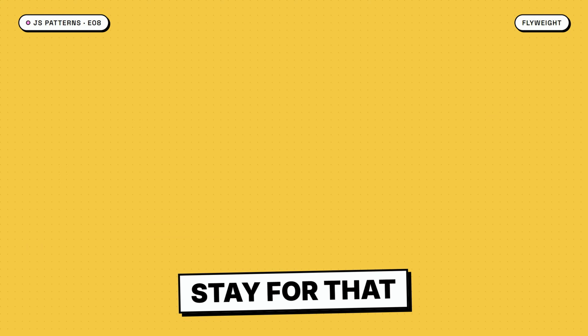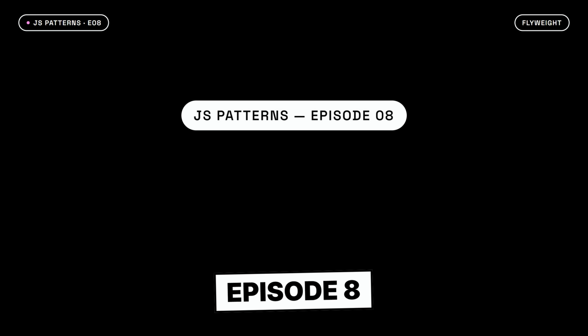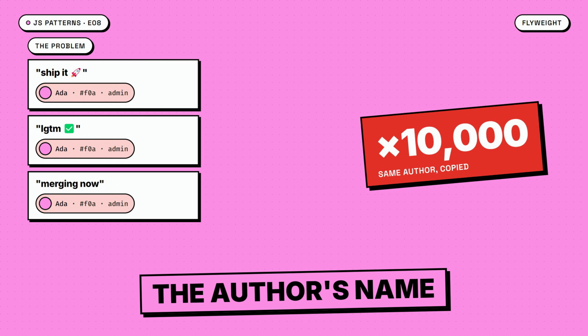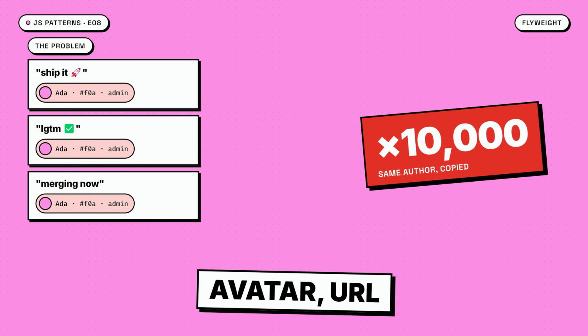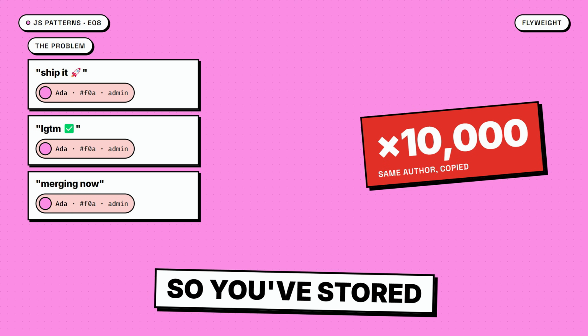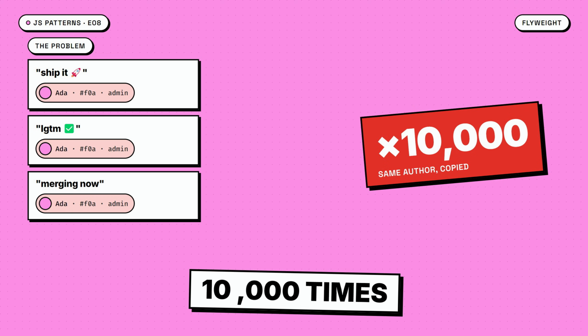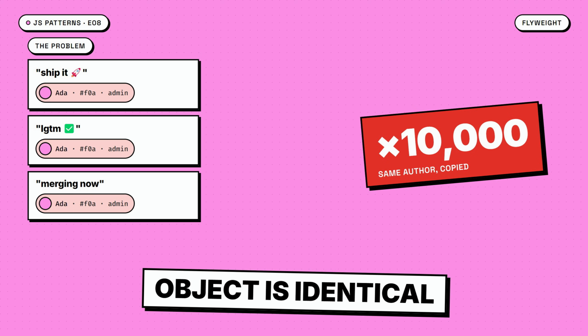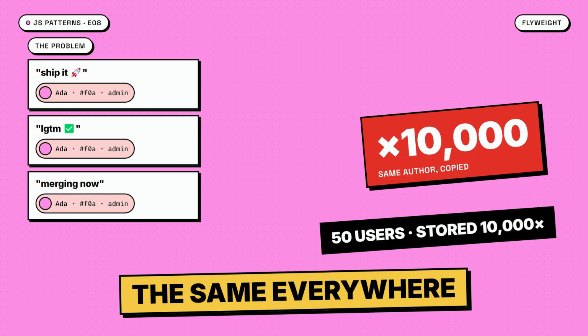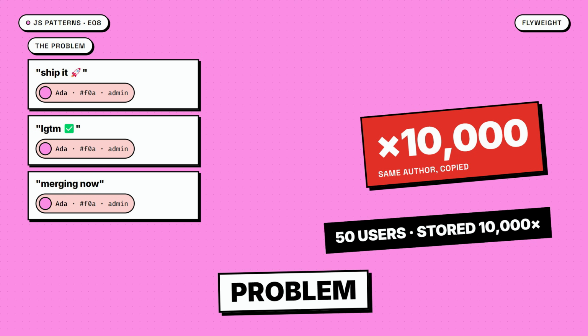Stay for that. JS Patterns, Episode 8. Here's the naive chat. Every message owns the author's name, avatar URL, color, and role. 10,000 messages from 50 users, so you've stored those 50 avatars 10,000 times. Most of each object is identical, duplicated, eating memory. The data that's the same everywhere is the whole problem.